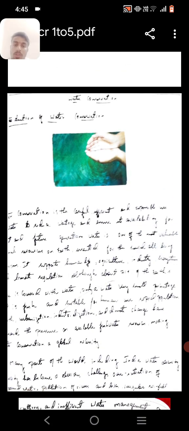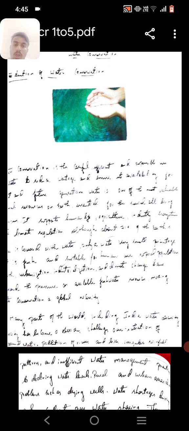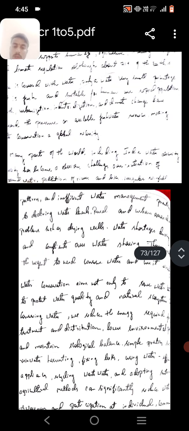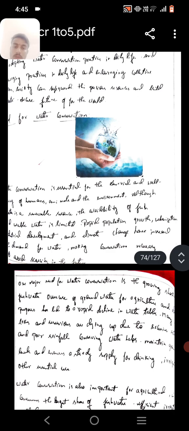Water conservation is the careful, efficient and responsible use of water that reduces waste and ensures availability for future generations. Water is one of the most valuable elements on earth, supporting all living beings, humans, life, agriculture and industries. Almost 71% of the earth is water. Water conservation aims not to waste water.